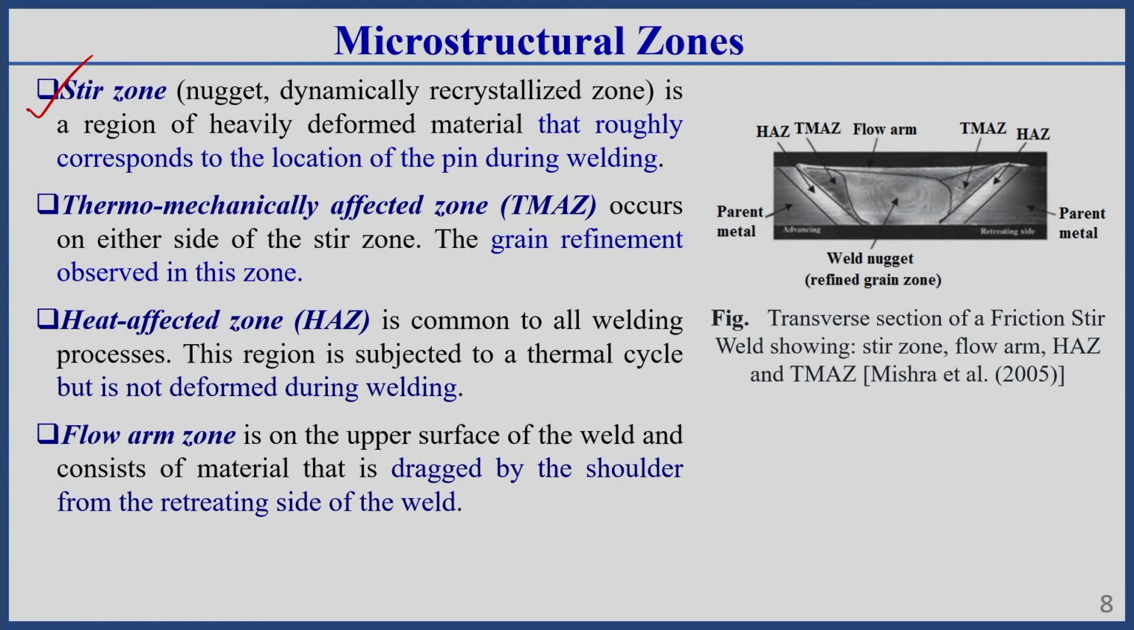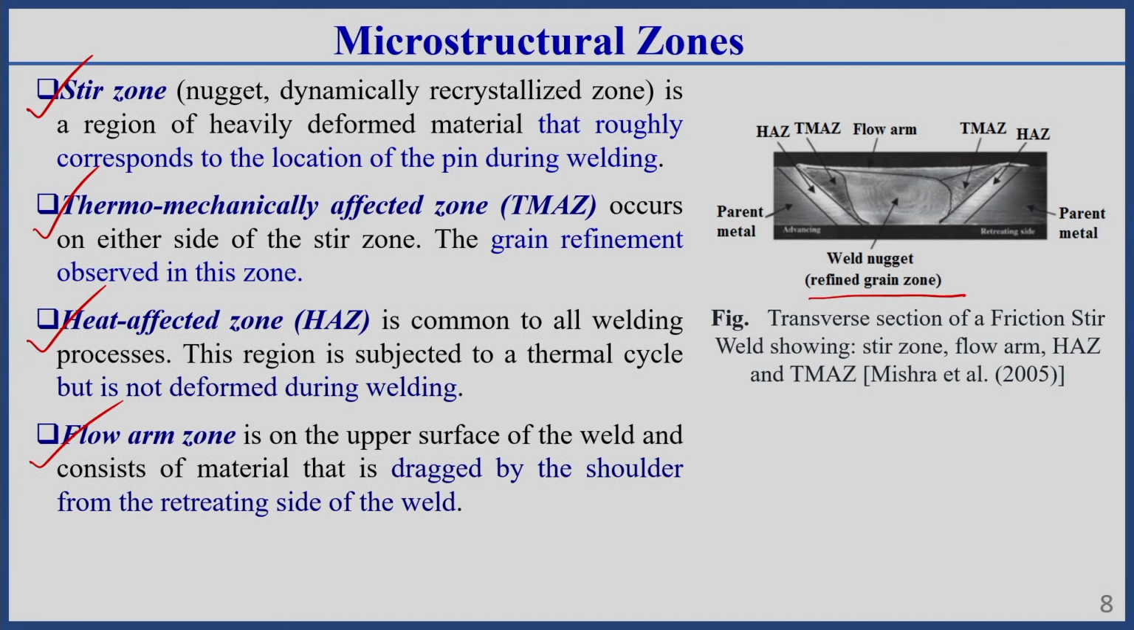In different books there are different categories, but I am showing the most popularly known categories of microstructural zones here. So we can have 4 different microstructural zones in the friction stir welding process: one is called stir zone, another is thermomechanically affected zone, another is heat affected zone, and another is flow arm zone. These are the zones which I am showing in this right side figure, you can observe.